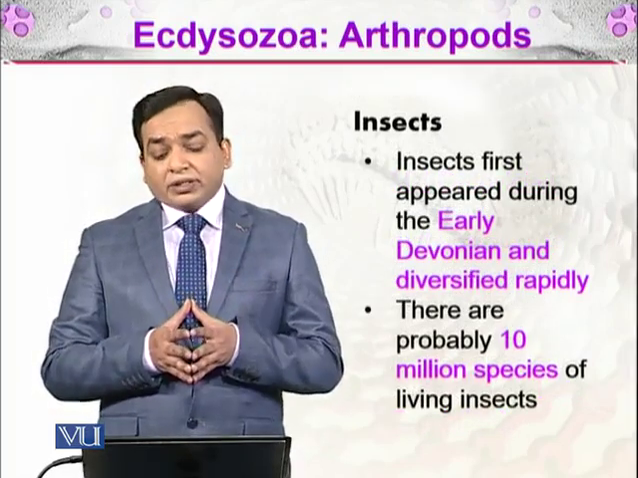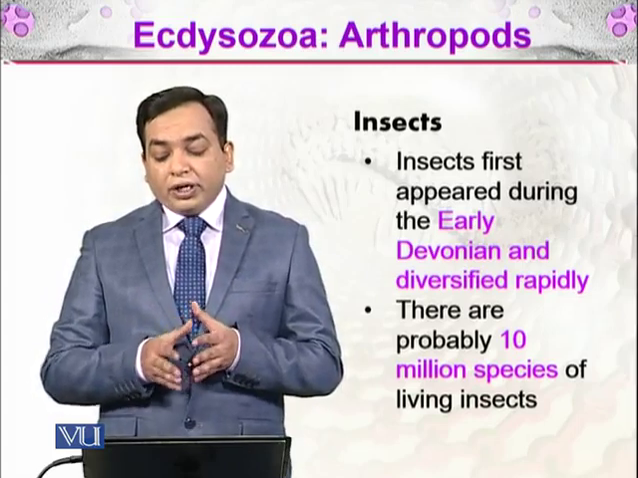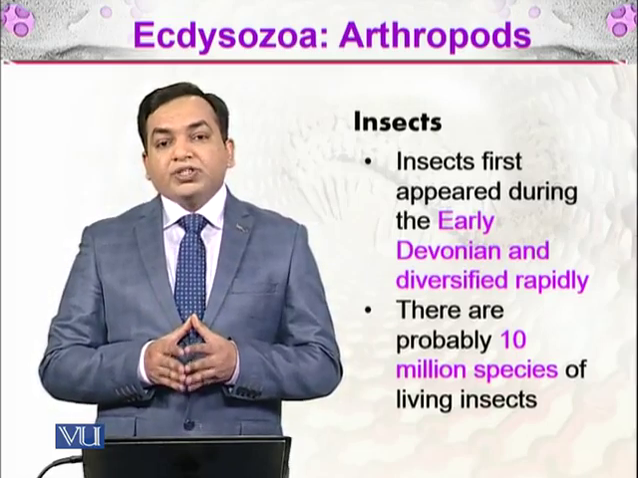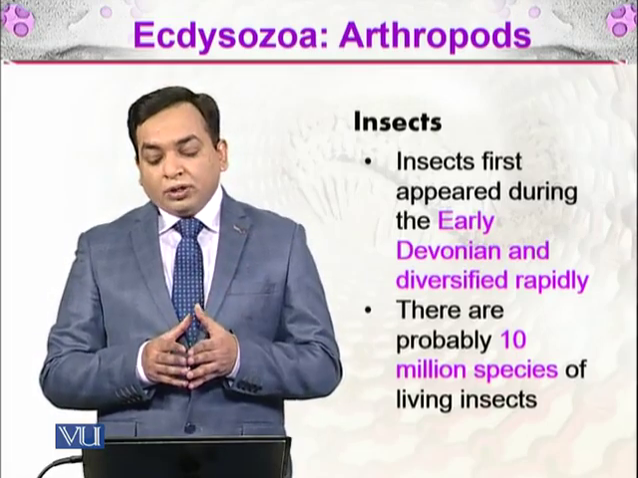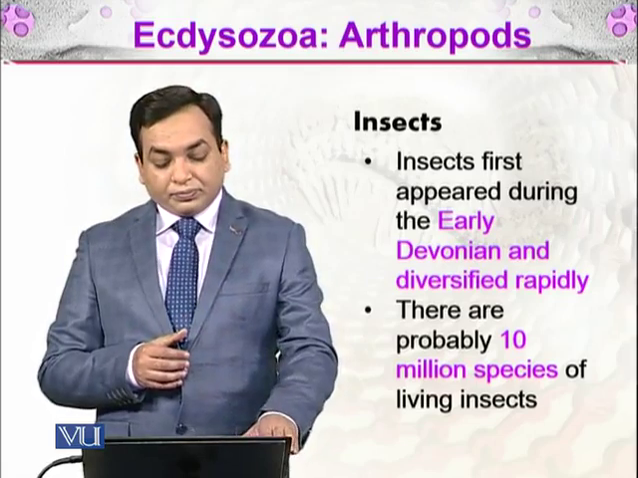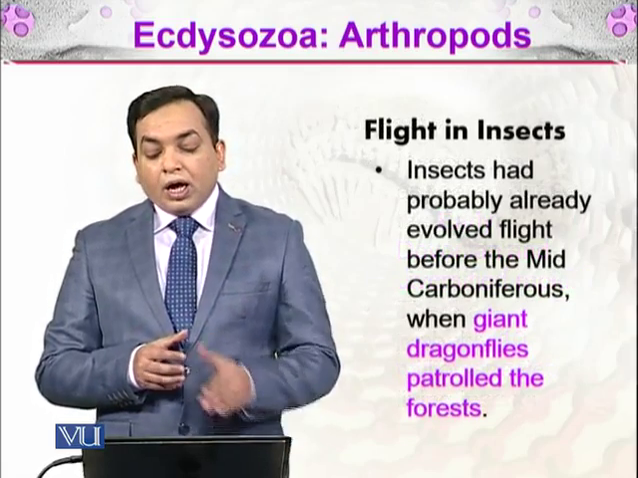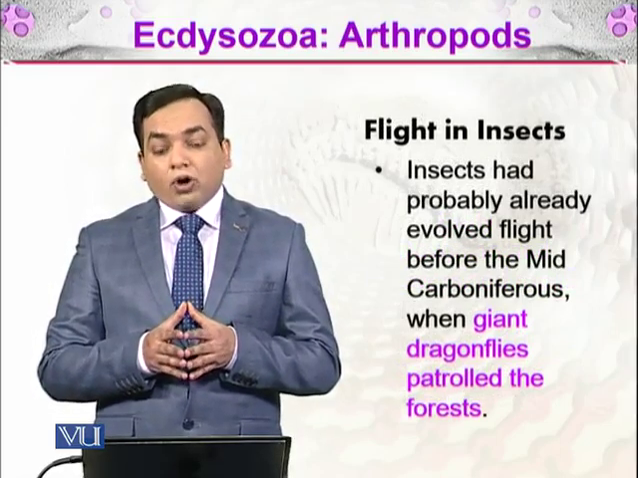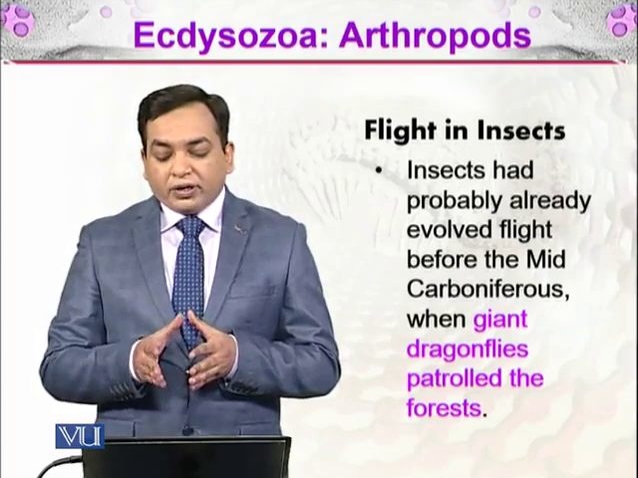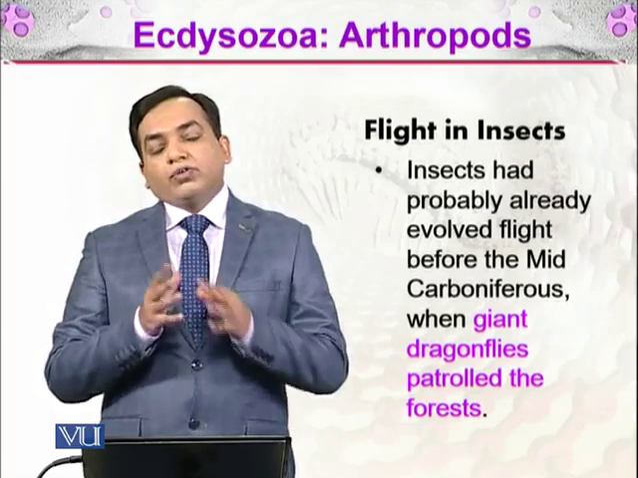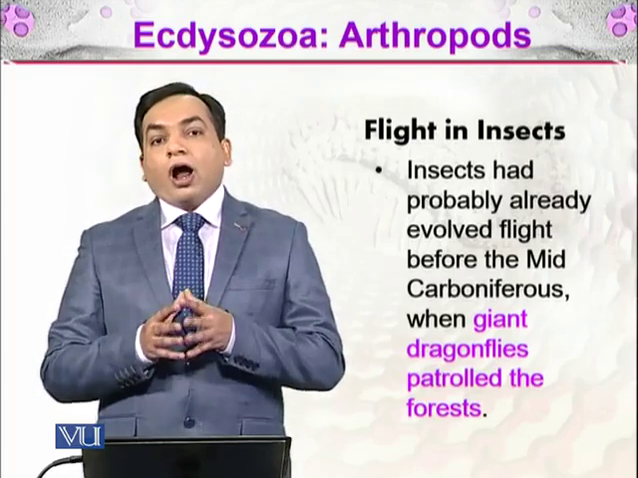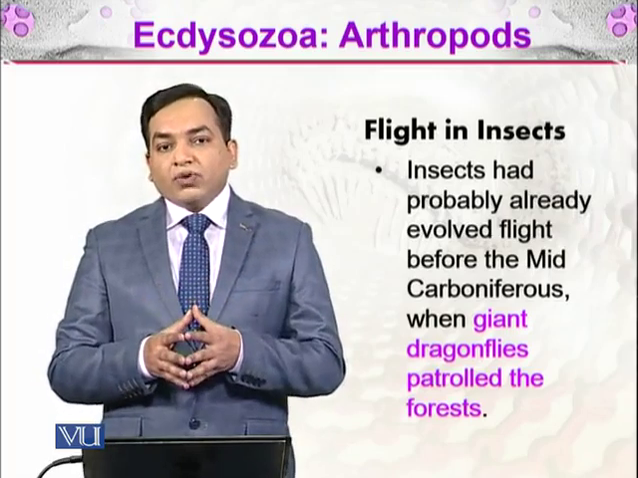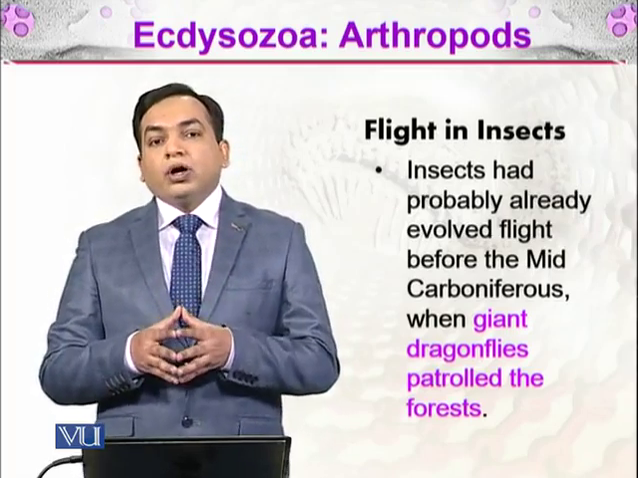And then there come the insects. Insects first appeared during the early Devonian, and they diversified rapidly. There are probably 10 million living species of insects. The insects had probably already evolved flight before the mid-Carboniferous, when giant dragonflies patrolled the forest. So we will be discussing the insecta and how they evolved flight structures. This was the first time an organism was able to fly.